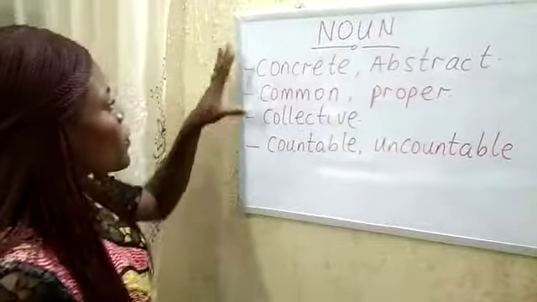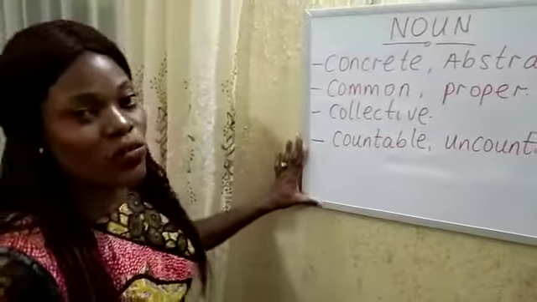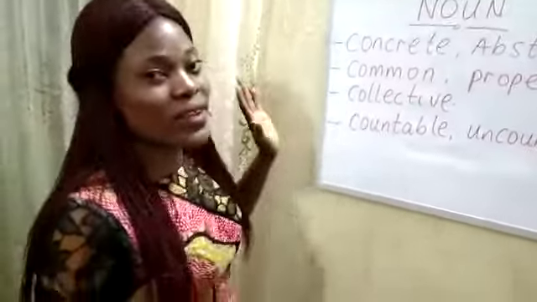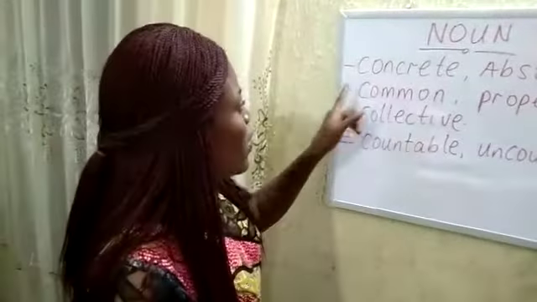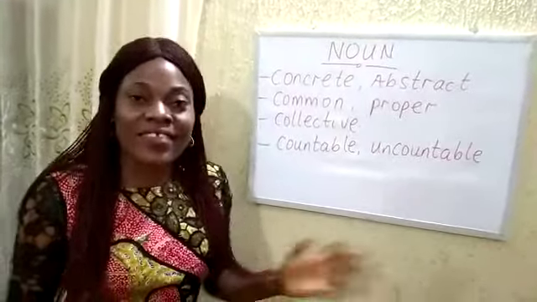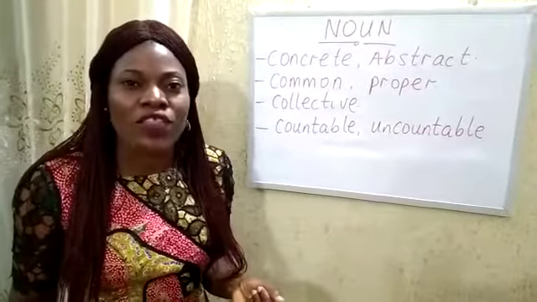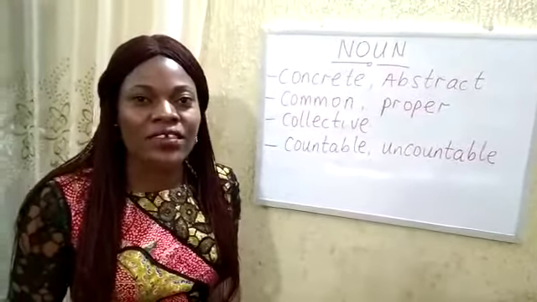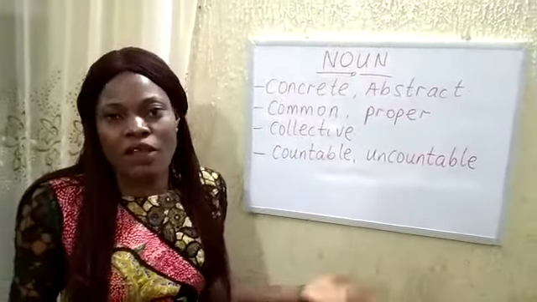Now, as we can see here on the board, we have the types of nouns written out, so we're going to look at the explanations. Let's start from our concrete noun. Concrete nouns are things that we can see, things that we can touch, things that we can feel, and we all have them around our environment, okay?